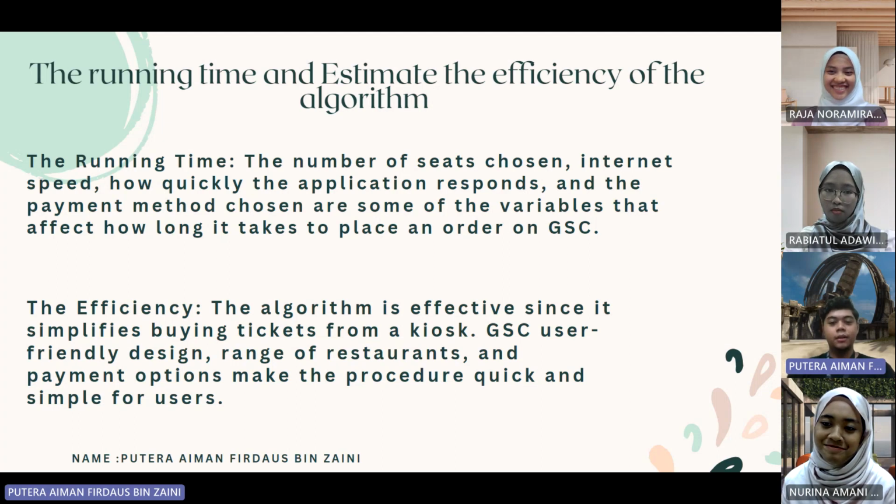The running time: the number of seats chosen, internet speed, how quickly the application responds, and the payment method chosen are some of the variables that affect how long it takes to place an order on GSC. The efficiency: the algorithm is effective since it simplifies buying tickets from a kiosk. GSC's user-friendly design, range of cinemas, and payment options make the procedure quick and simple for users.